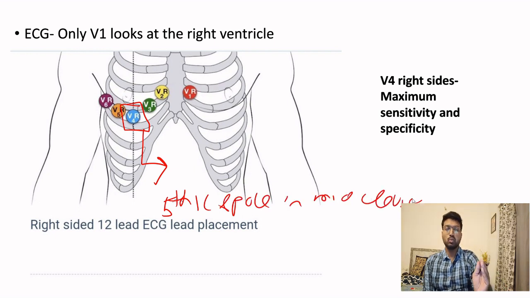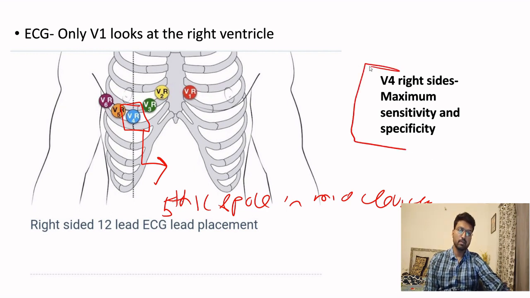If we do not want to place all the leads, if we place just the V4 at the fifth space in the mid-clavicular line, that is more than enough to diagnose a patient of RV infarction, because it has maximum sensitivity and maximum specificity to diagnose RV infarction.